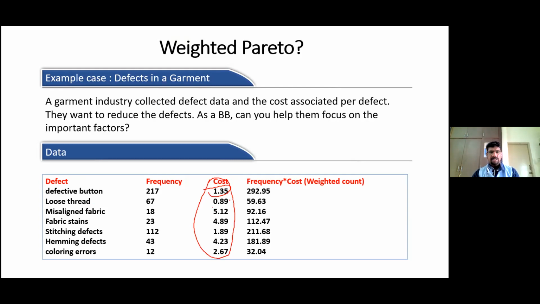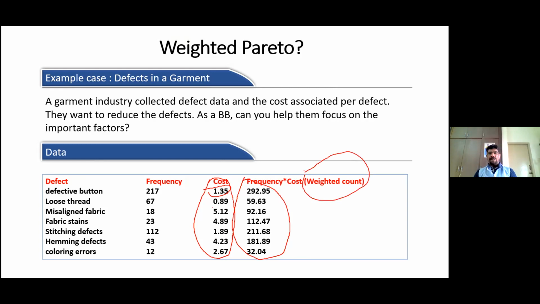Okay, so I multiplied the number of times the particular defect occurs by the cost. Now I got a weighted count. This is called the weighted count. So what I'm doing is I am getting additional data from the company, how much each defect is costing, and I multiply the cost by the number of times the defect occurs, and I get data called the weighted count.